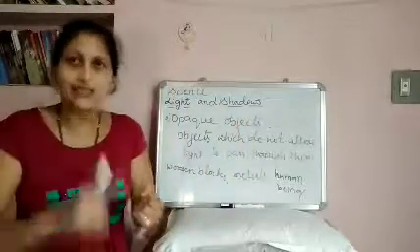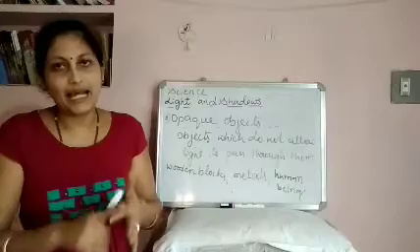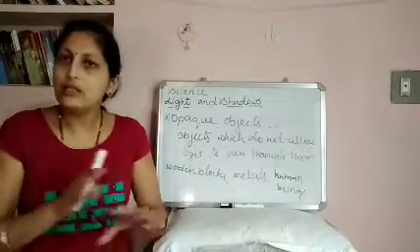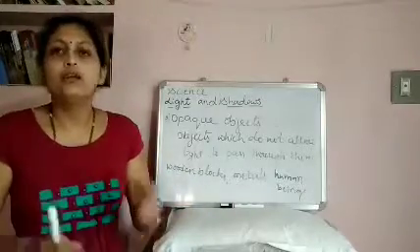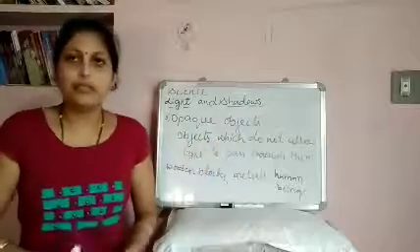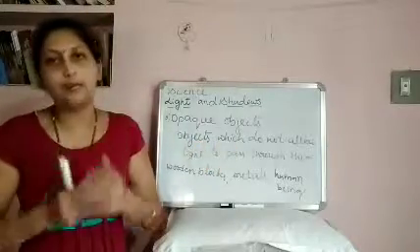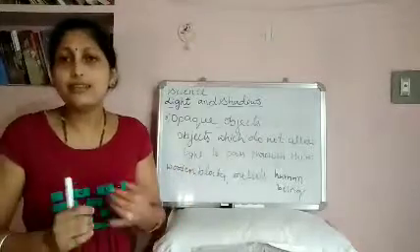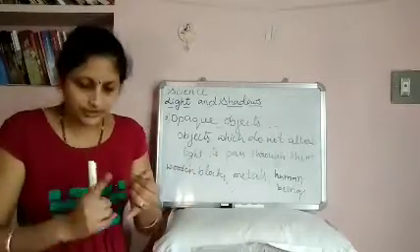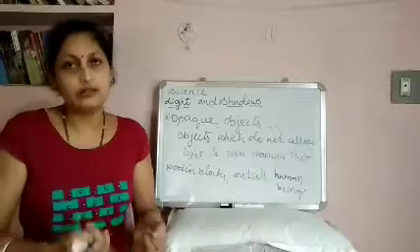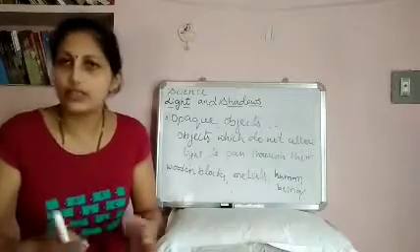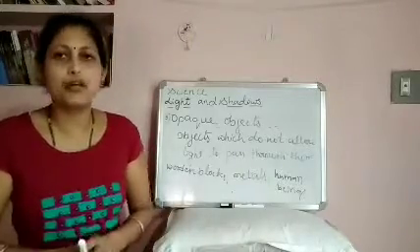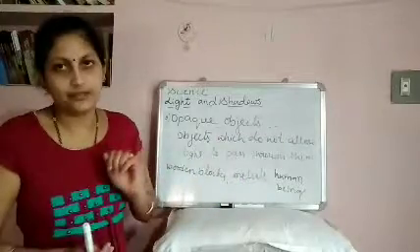Examples: glass, water, air, some plastic papers, etc. Next, translucent means they allow partial light to pass through them and we can see blurred images. Examples: tracing paper, tissue paper, butter paper, frosted glasses.